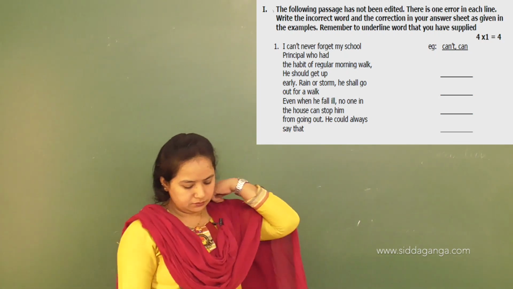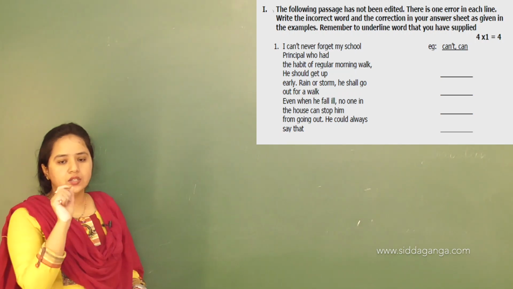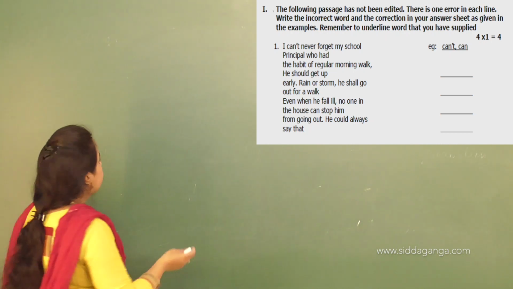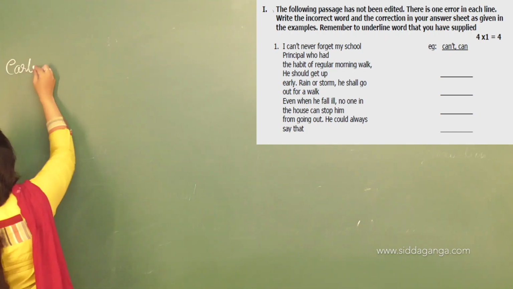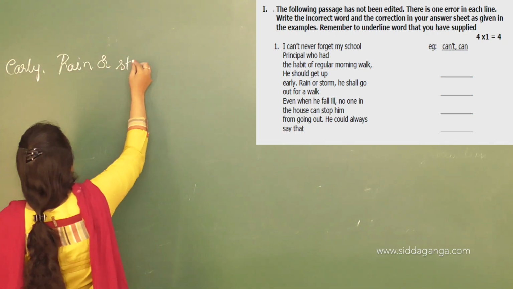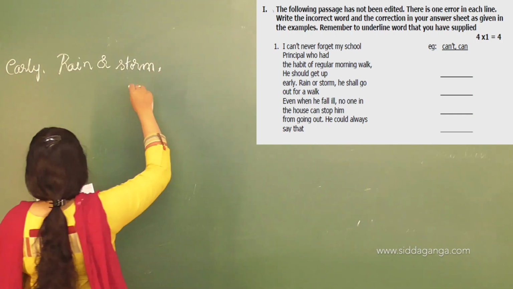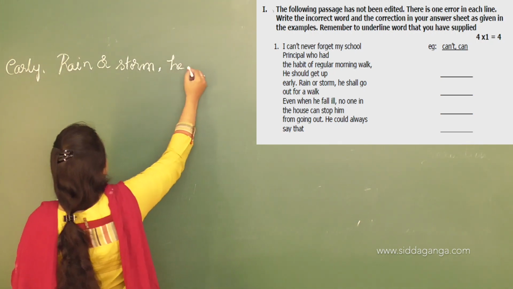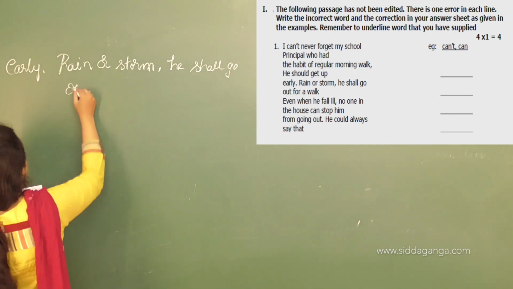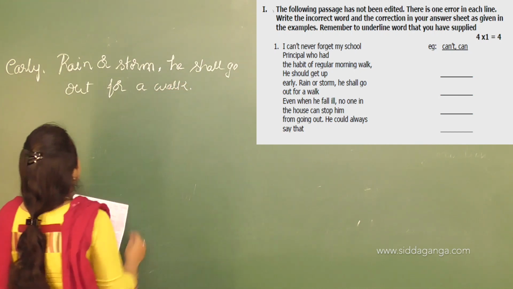Okay, so here, the next sentence we will take: Early, full stop, rain or storm, he shall go out for a walk. Out for a walk. Okay.